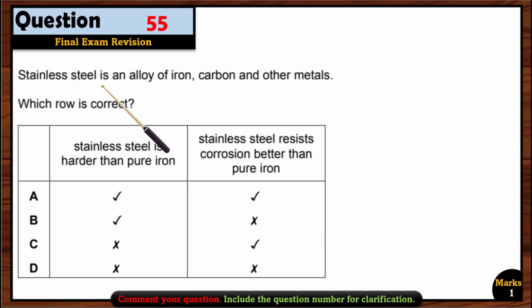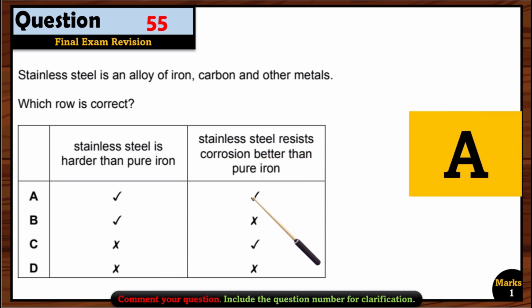Question 55. Stainless steel is an alloy of iron, carbon and other metals. Which row is correct? Stainless steel is harder than pure iron. Yes. So A or B options can be right. Stainless steel resists corrosion better than iron. Yes, that's also right. So option A is correct.